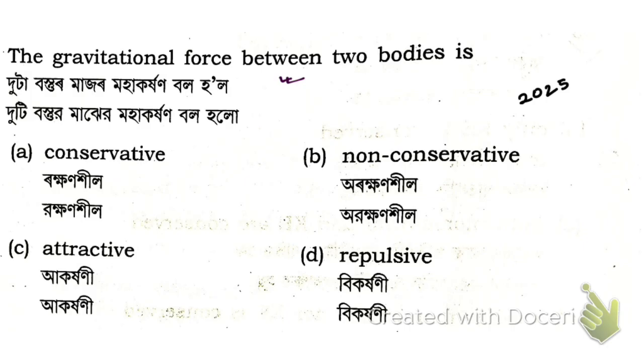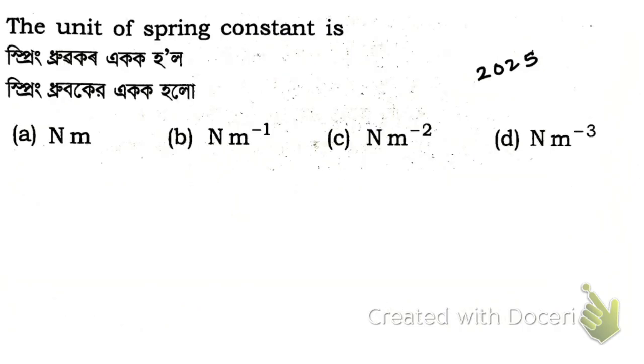But in this question we are asked to answer the nature of the force. It is either repulsive or attractive. Though it is not mentioned, we should understand that. The gravitational force between two bodies is always attractive regardless of its path between the two objects. So this is the answer, attractive. This option is correct.